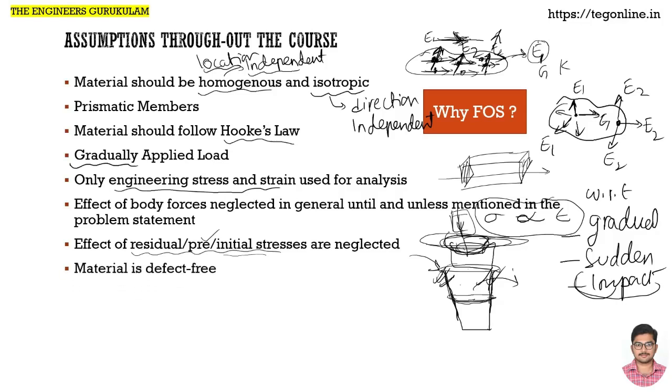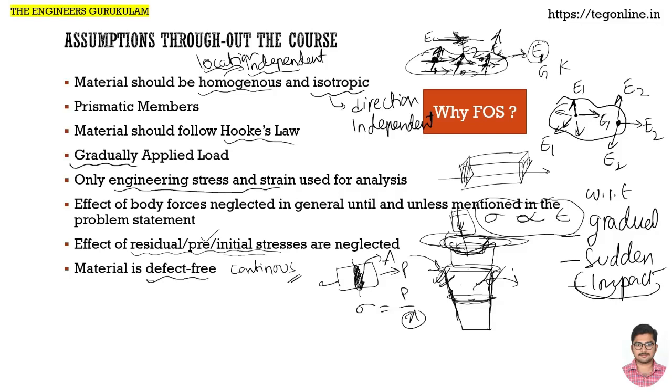Then we say that the material is defect free. There are no voids, or the material is continuous. Defect free, or we can say the material is continuous without any voids. So why so? Because in the earlier example I told you that when the material is pulled like this, at this cross section, I said sigma equals P by A. This area of cross section is A. Now when I say A, this cross section is taken entirely.